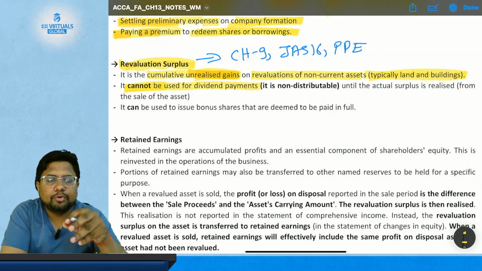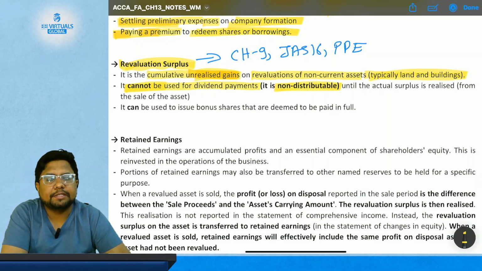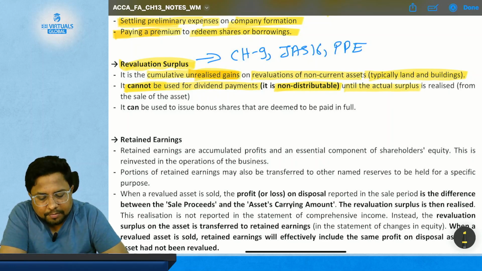So this amount cannot be used for payment of dividend. Hence, this is the non-distributable reserve, until the actual surplus is realized from the sale of the asset.